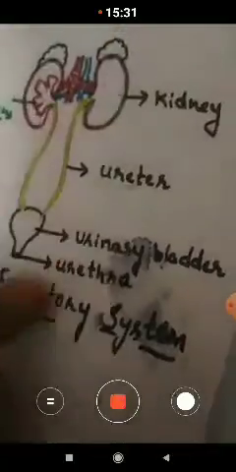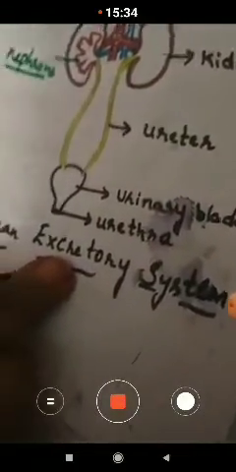I think everyone has understood. Children, this system is also called the urinary system. The kidneys, ureter, urinary bladder and urethra are all grouped together to remove the waste in the form of urine. So this system is called the urinary system.